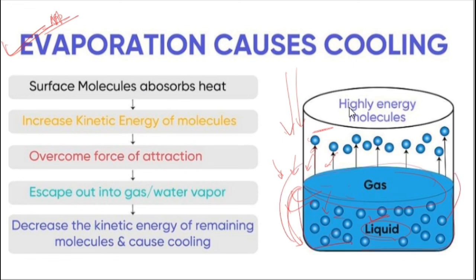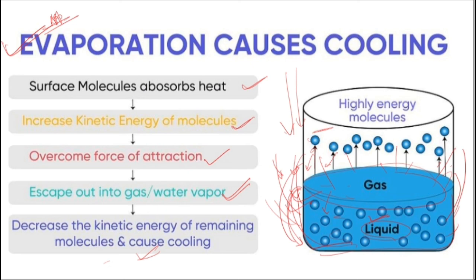So what are the steps of evaporation to cause cooling? Surface molecules absorb heat, right? Then the kinetic energy of molecules increases, and these overcome the force of attraction and escape into the gas and vapor state, right? This is what I have just told you about. And what happens when there is a decrease in kinetic energy of the remaining molecules? They cause cooling. Why? Because to compensate for this energy loss, they absorb the heat energy from the surroundings. And when they absorb the heat energy from the surroundings, it causes cooling.